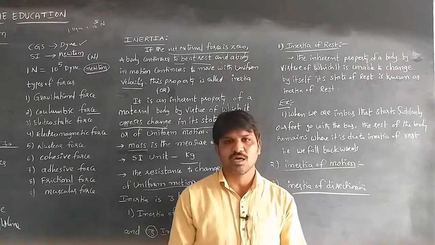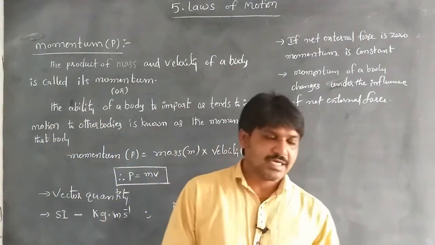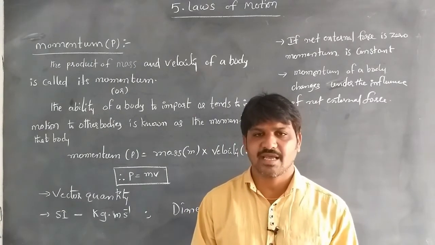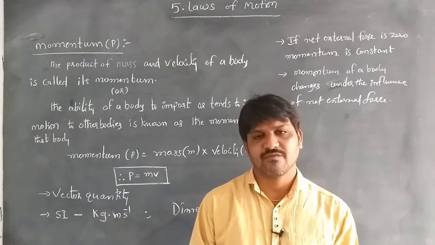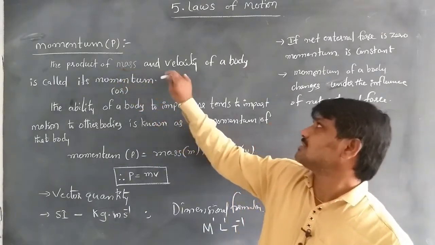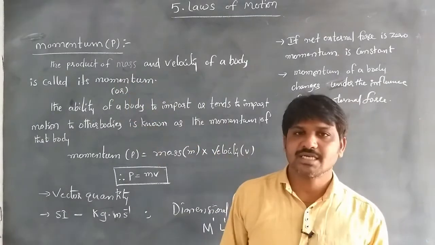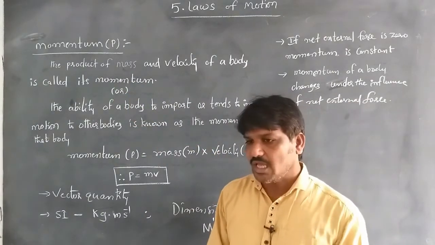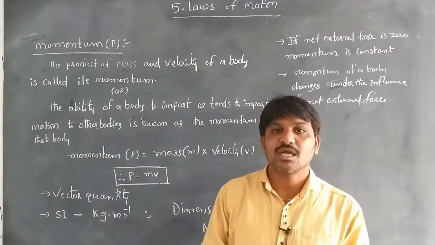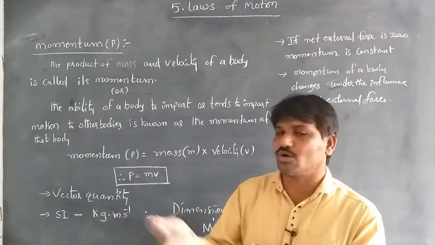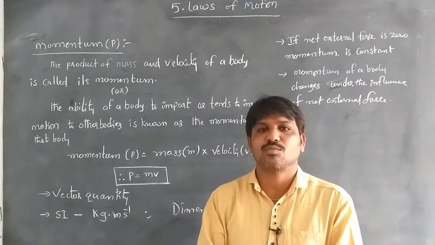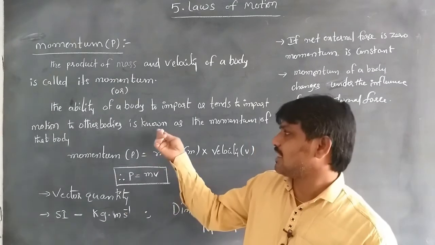Next we are going to learn about momentum, which is denoted with P. If the mass of a body is m and it is moving with velocity v, the product of mass and velocity of the body is called its momentum, or the ability of a body to impart motion to other bodies. That is called momentum.